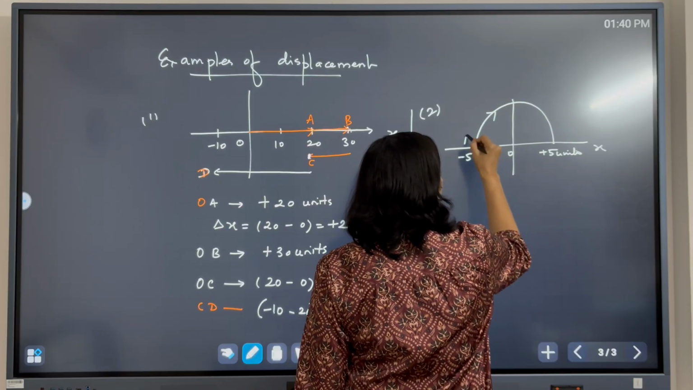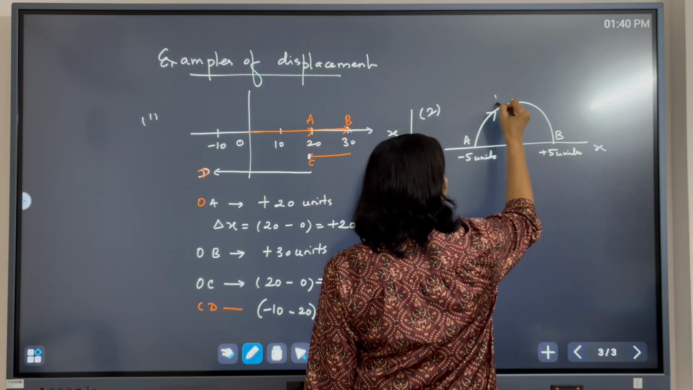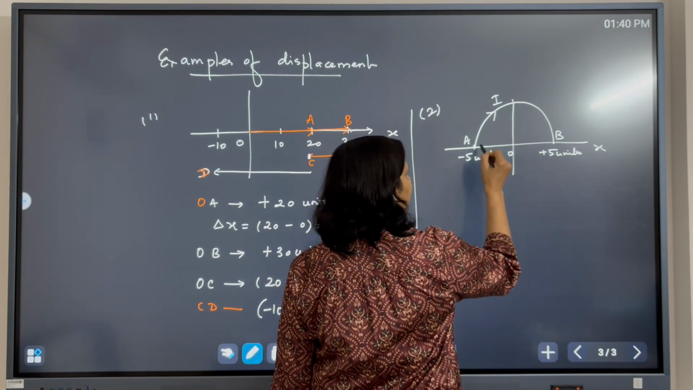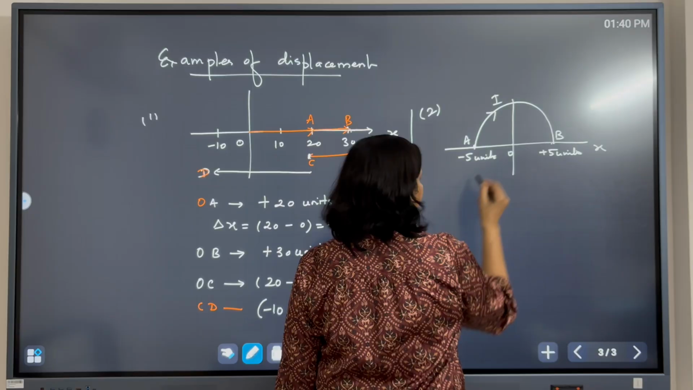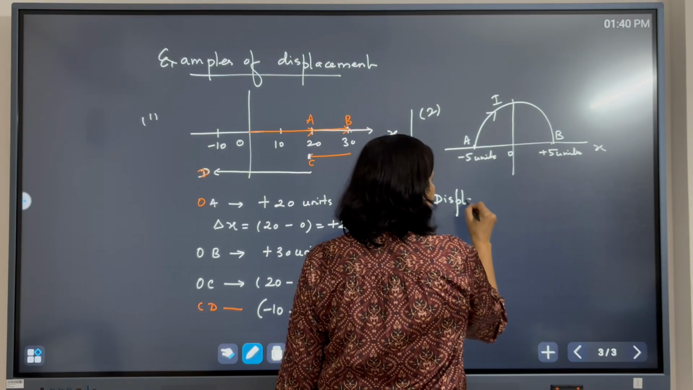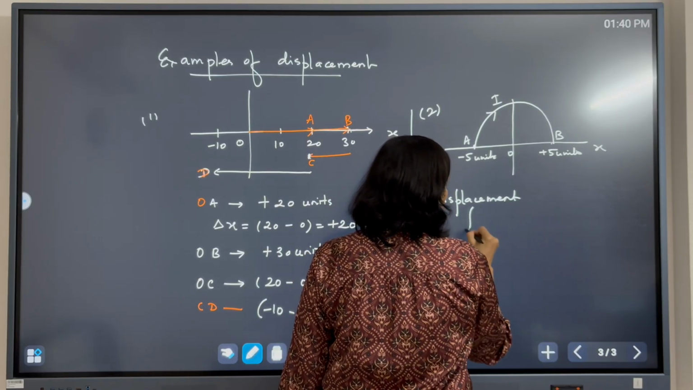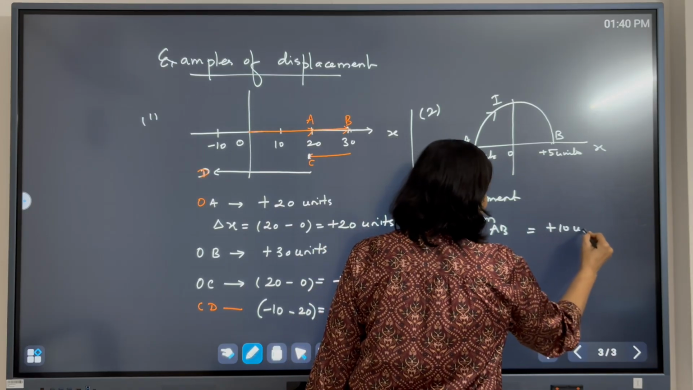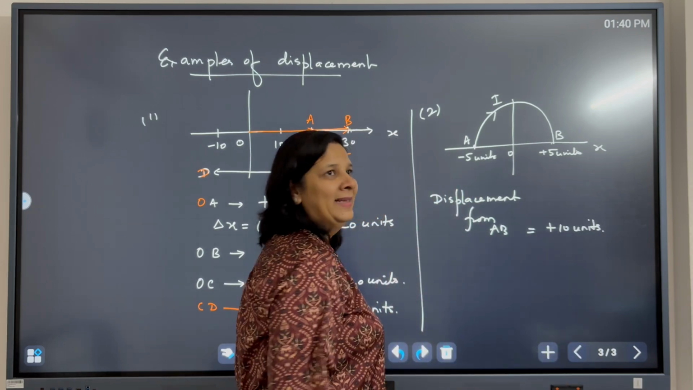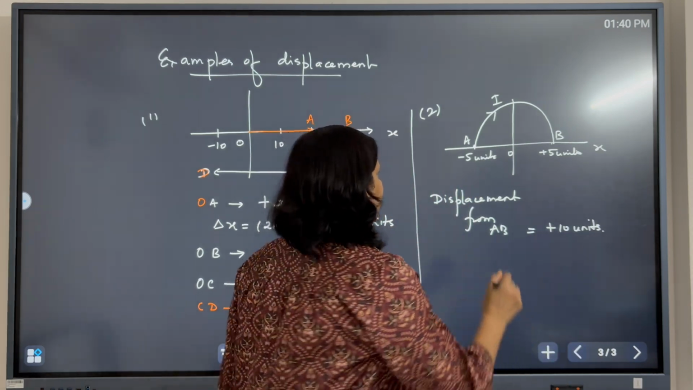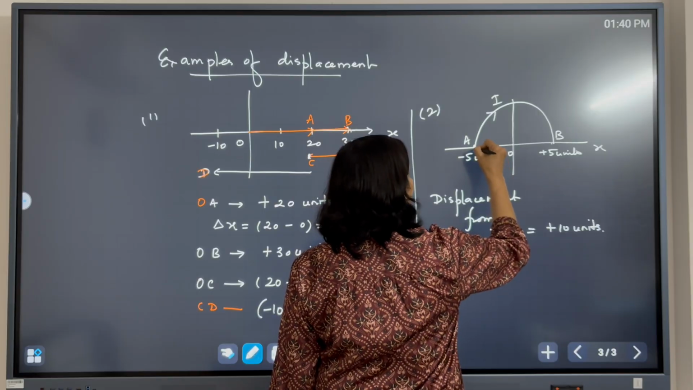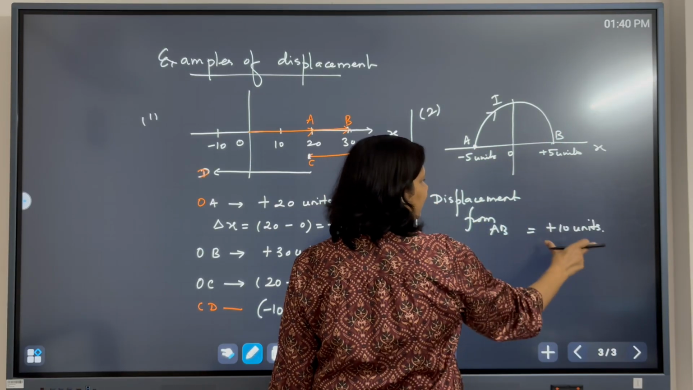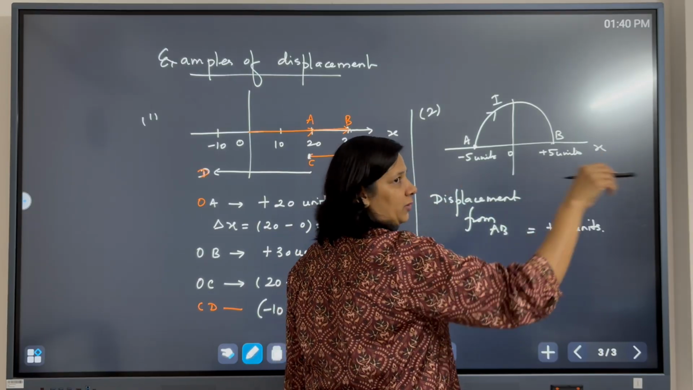Okay? If the object moves from A to B through path 1, then how much will be the displacement of an object from A to B? Shortest path, right? So displacement from A to B, that will be plus 10 units. In case of distance, the answer was different. But now in case of displacement, it does not matter whether the object is taking this path. The shortest distance between A and B is 10 units. And in which direction? Towards positive.